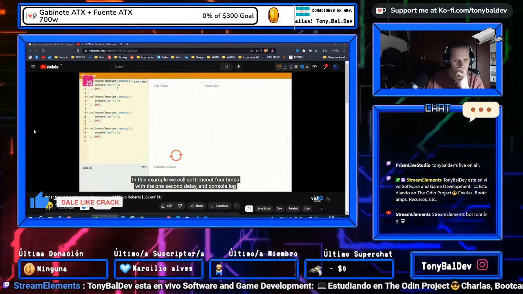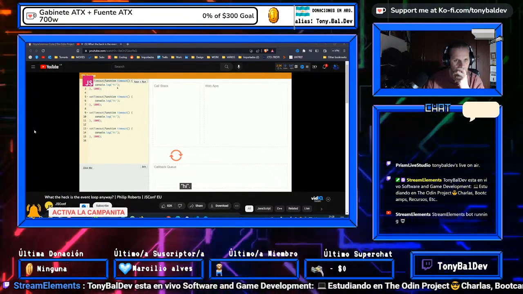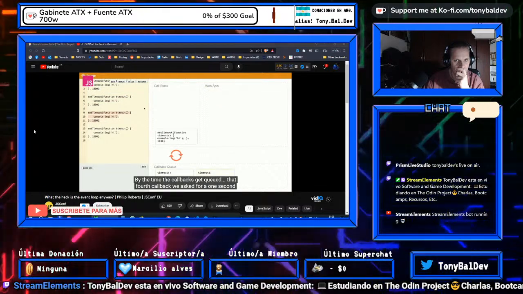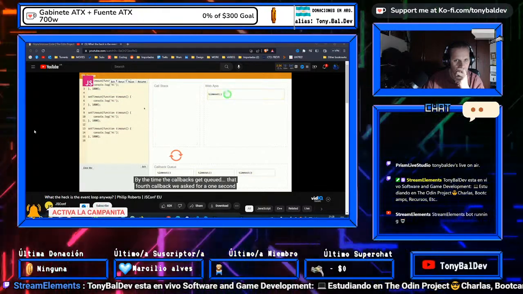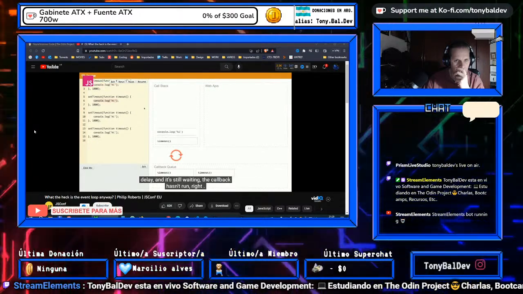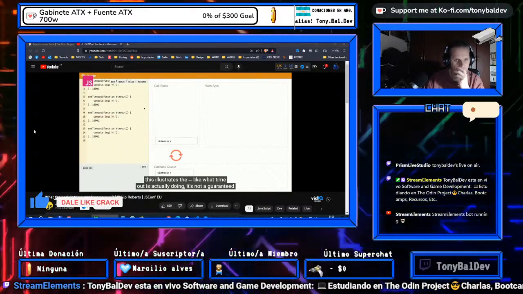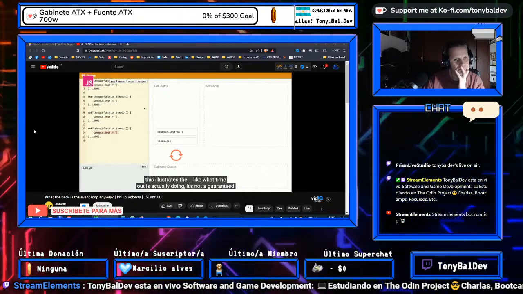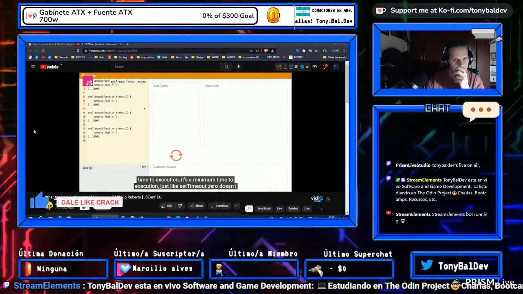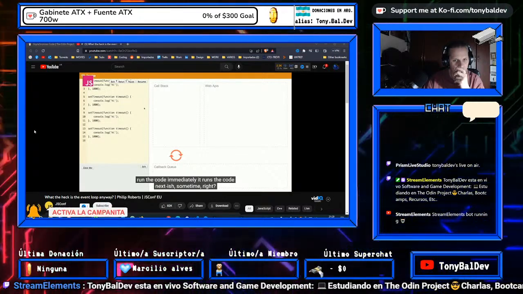So in this example, we call setTimeout 4 times with a 1-second delay and run console.log hi. If we run it, we can see that we run a few timeouts, but the timeout callbacks get queued. So that fourth callback, we asked for a 1-second delay, and it's still waiting. The callback hasn't run. So this illustrates what setTimeout's actually doing. setTimeout is not a guaranteed time to execution. It's a minimum time to execution. Just like setTimeout 0 doesn't run the code immediately, it runs the code next-ish, sometime.